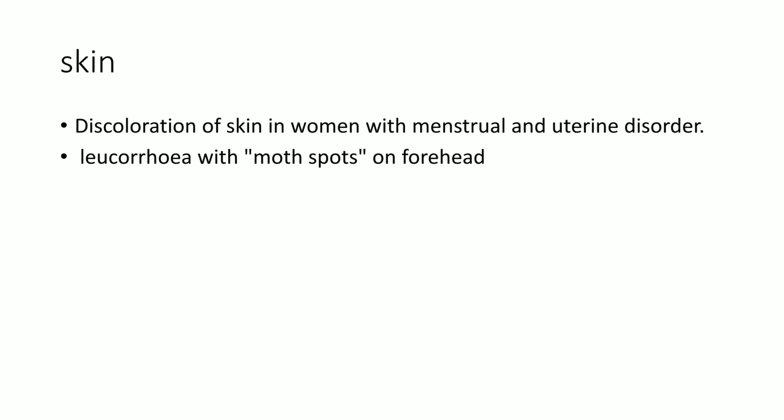You have studied this in sepia, lachesis, murex, etc. Here also there is discoloration of skin in women with menstrual and uterine disorders. And also leukorrhea with moth spots on forehead, for patients having leukorrheal symptoms. Sepia also has a telltale face of her uterine ailments. Here, moth spots on forehead.